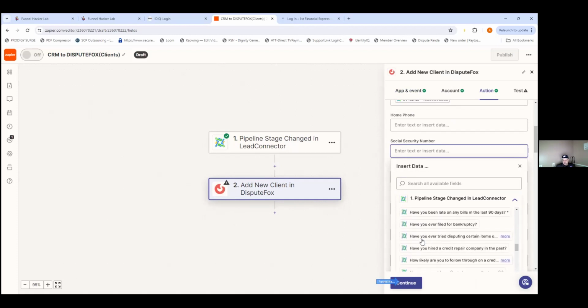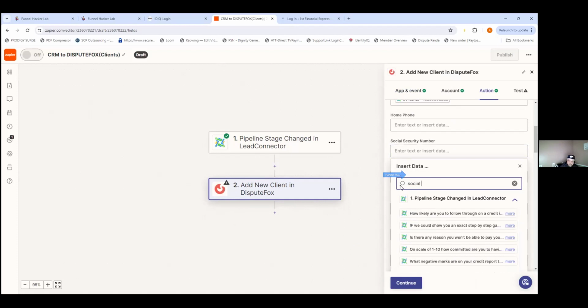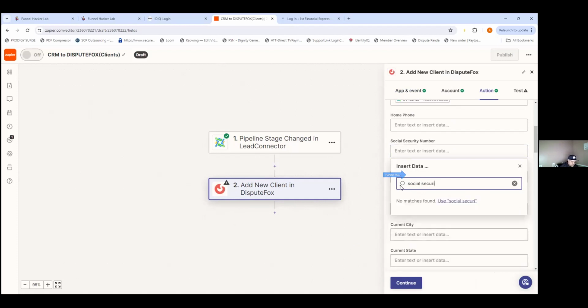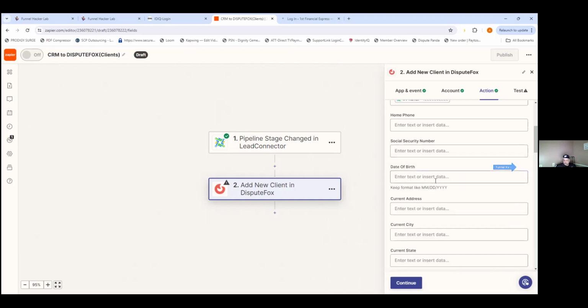I'm typing social here. I'm pretty sure I have it as a custom field here. Are you typing social security? Yeah, it didn't show Social Security. Nope. Or maybe not. We could add it really quick. So click on the X here. Hit the X. Yeah, the X.